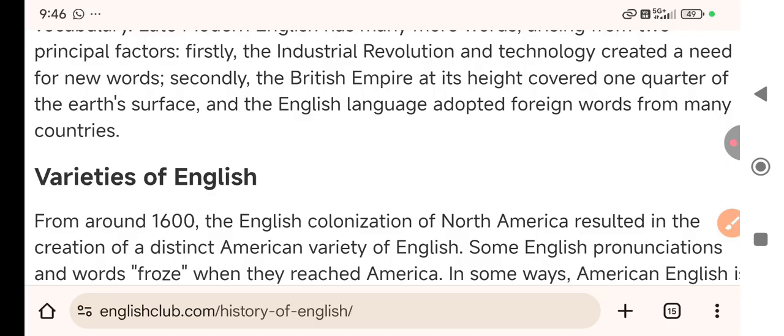Then the industrial revolution and technology changed English. The invention of the printing press made everything reachable and cheaper, and then people learned to read, and this was also another reason. And then it was the need of the time that they had to invent some words for machines and all. So this way the English language was flourishing.